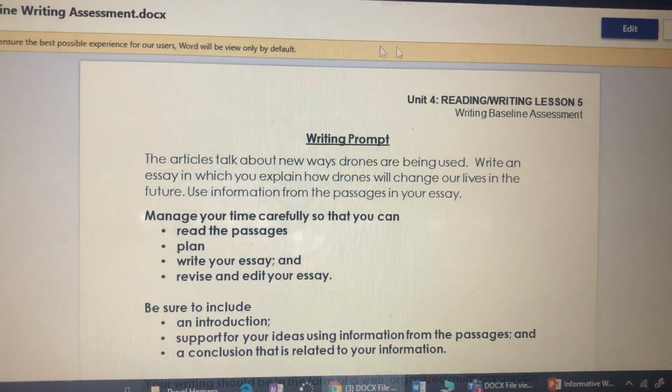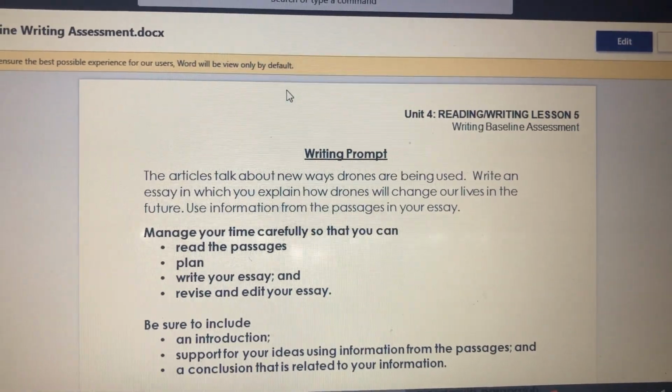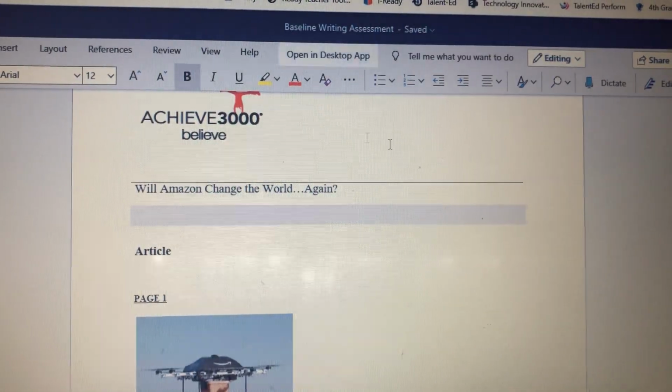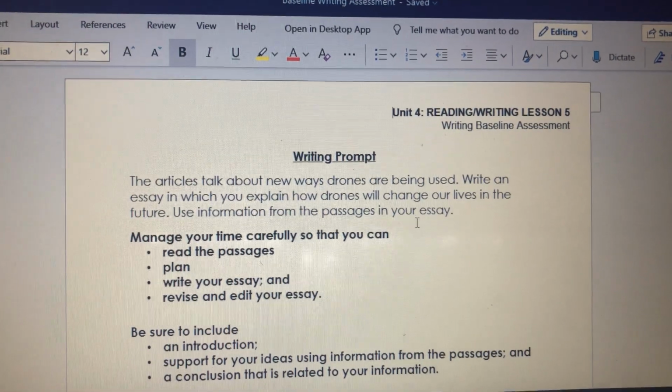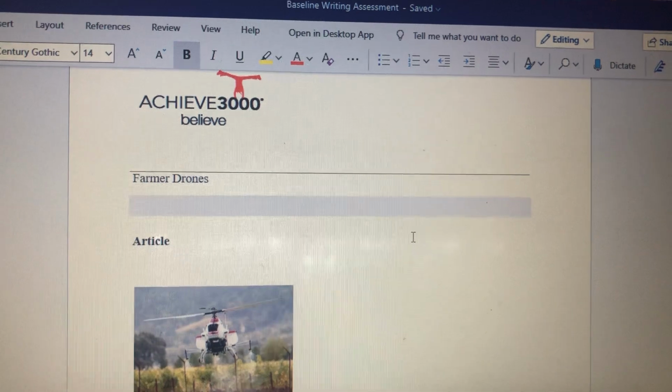Give it a few seconds because this is an online document, okay? So you have to give it a few moments to actually load. Once that happens, you can click on Edit if you get that option. Click on Edit. And as you can see, because we're all online, sometimes it takes a minute for that to actually load up for you. Once it loads, it's here, okay? All you have to do is click on the document, scroll down, and you should see your articles.